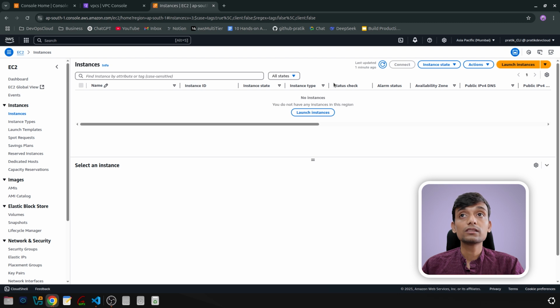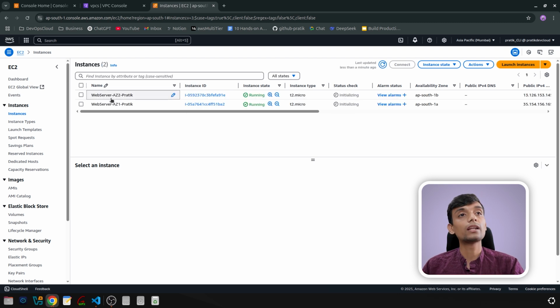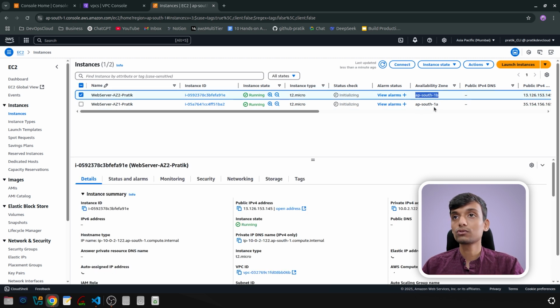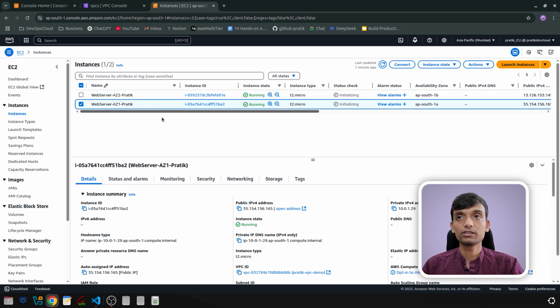So let's go and see the EC2. You can see here is one application of Zomato. Here is the second application of Zomato. The same copy is here and here as well, right? If this one goes down, this will handle. And if this one goes down, 1A will handle it. And these two will be handled using an ALB, called an application load balancer.